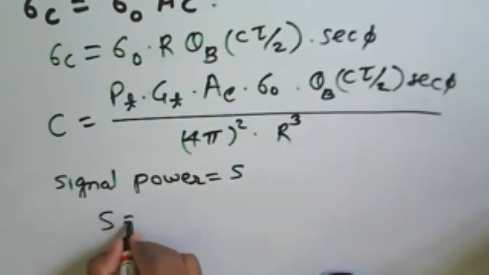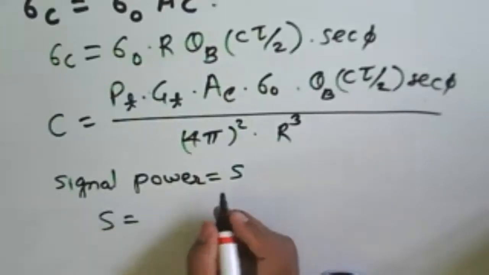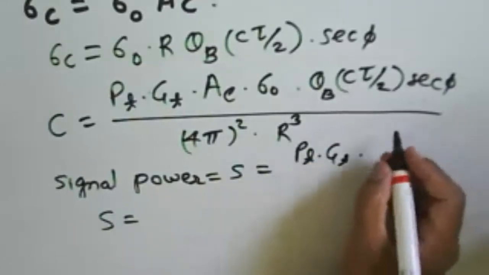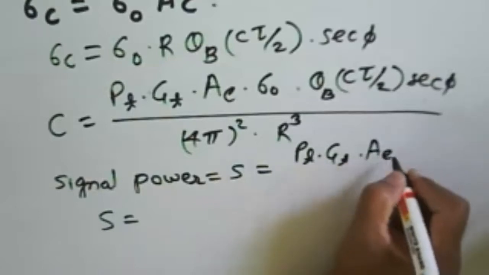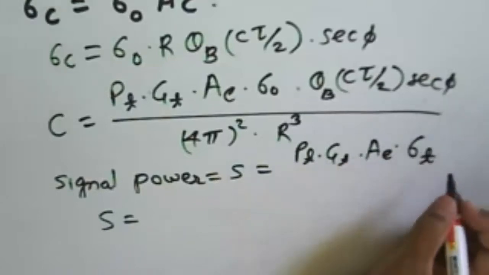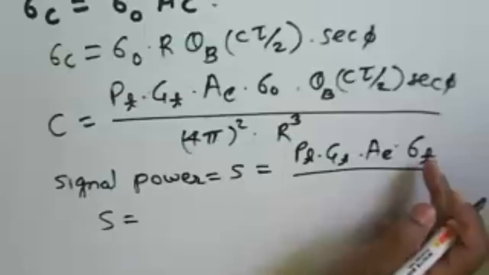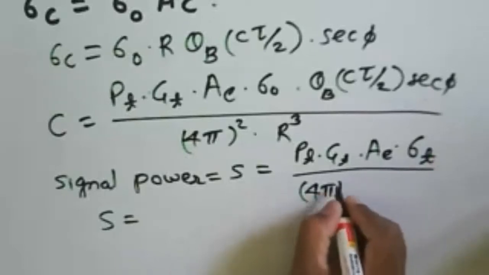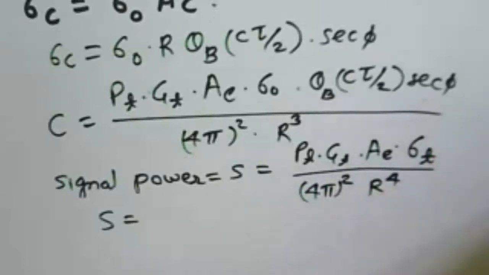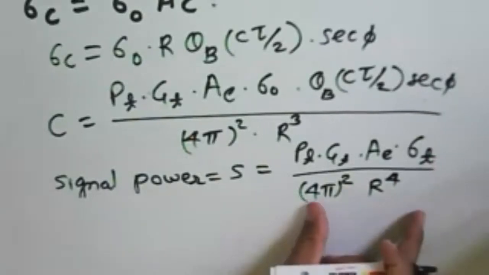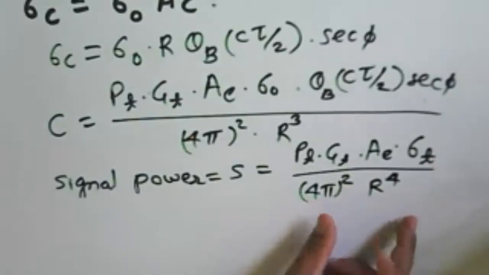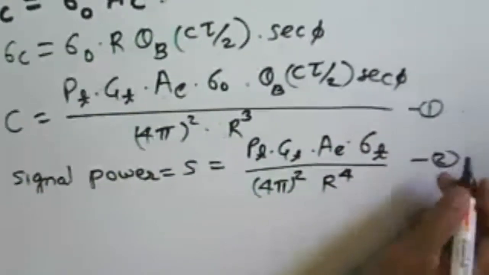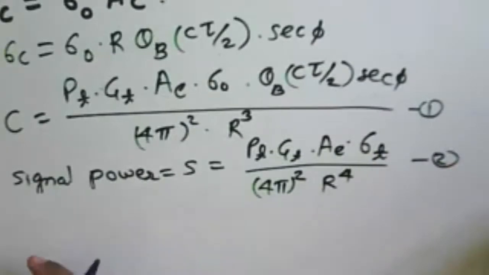So what will be the signal power received from the given target? That will be equal to what? We can write here PT GT, then we have the effective area of the antenna AE, and then sigma T, which is nothing but the target cross section, divided by (4 pi) R raised to 4. Now this one is equation 1, and this one is equation 2.